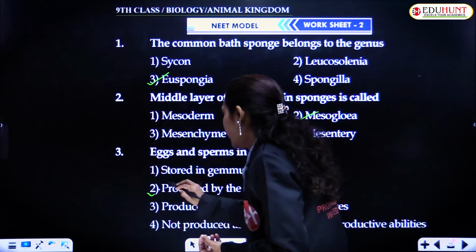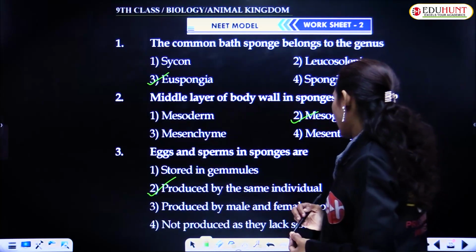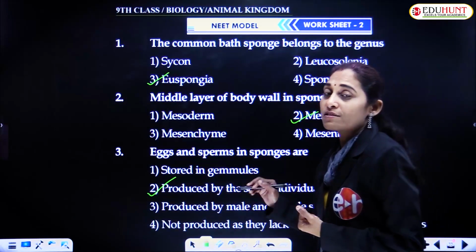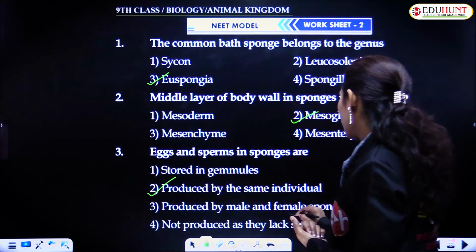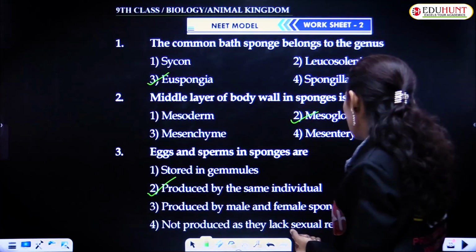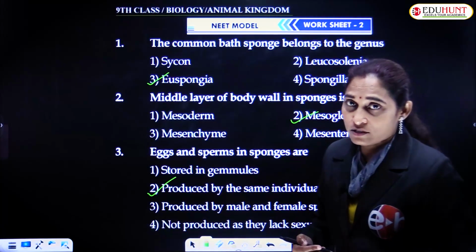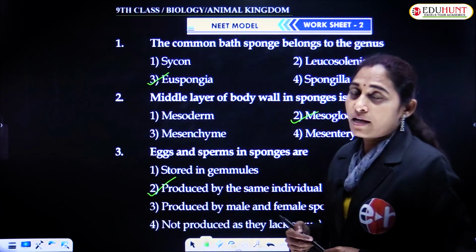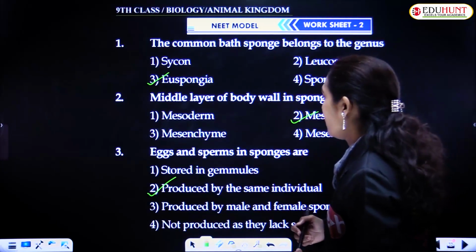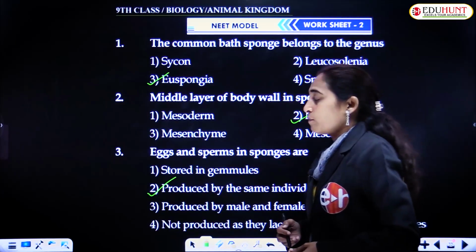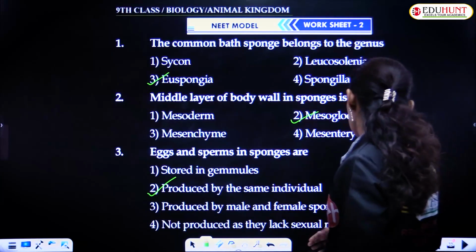Yes, this could be the answer. Produced by male and female sponges? No, these are bisexual. Not produced as they lack sexual reproductive abilities? No, they have sexual reproduction and have sex organs, and they produce both germ cells.